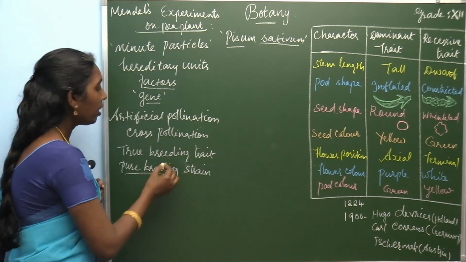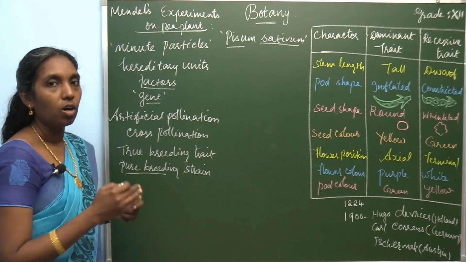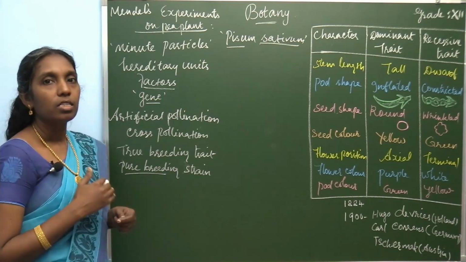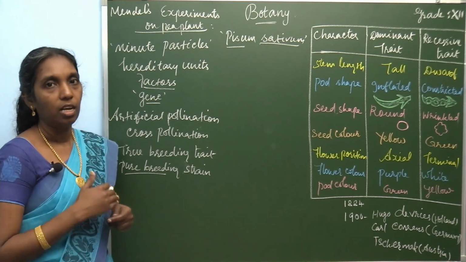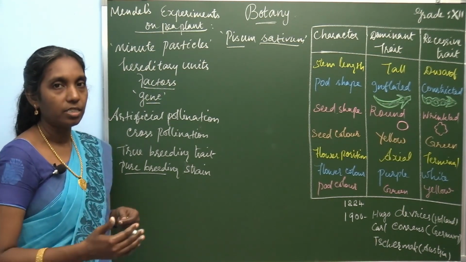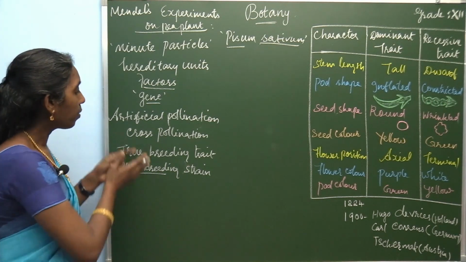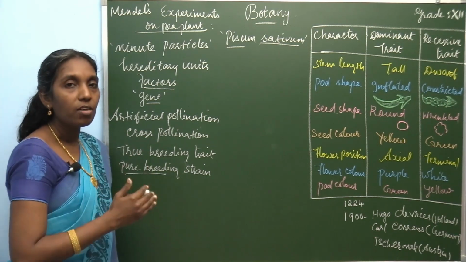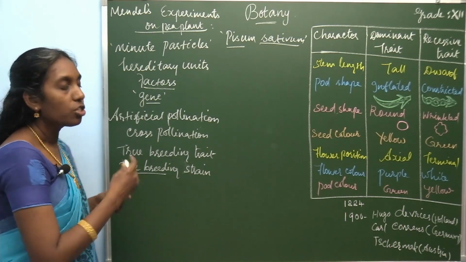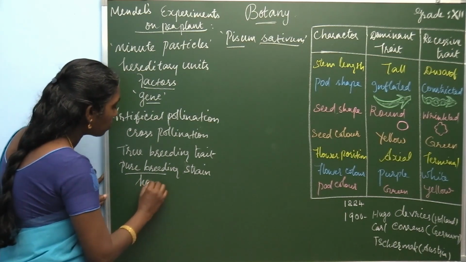Pure breeding or true breeding is the breeding of plants by self-pollination. Generation after generation it is carried out from the same parent, pure breeding, self-pollination. So it shows homozygosity.